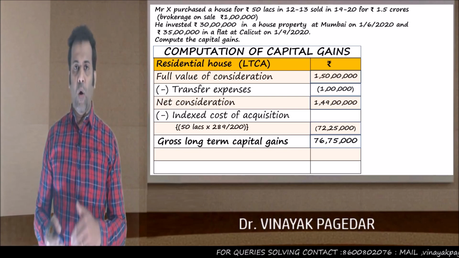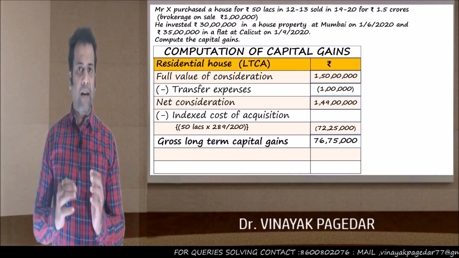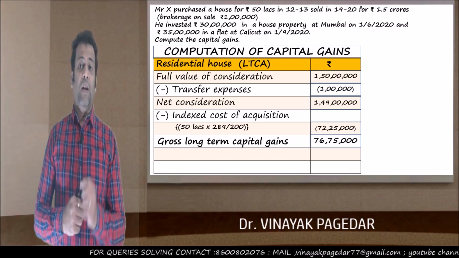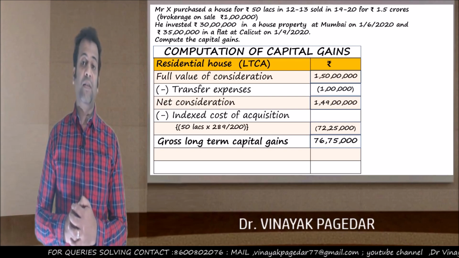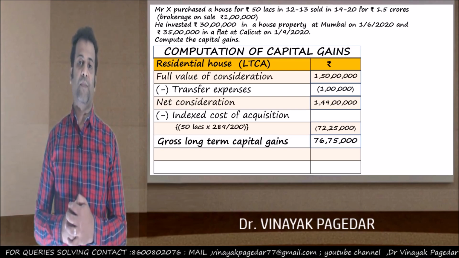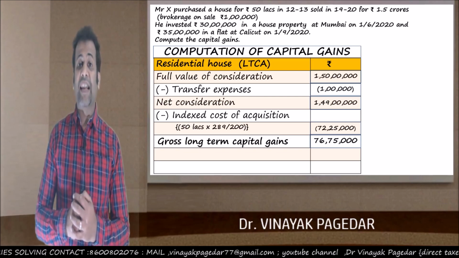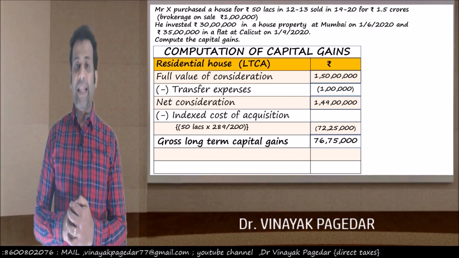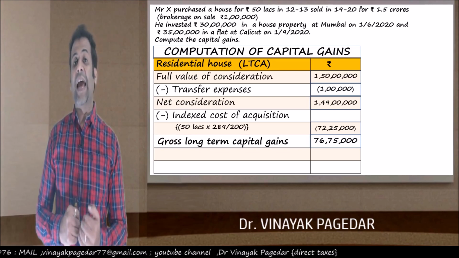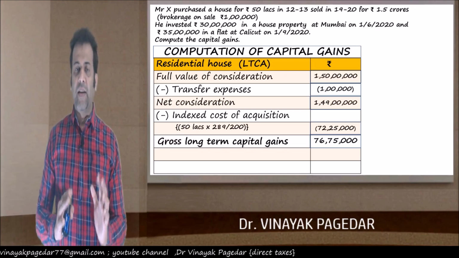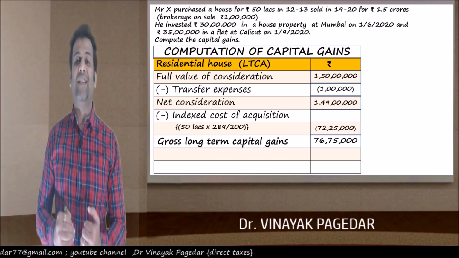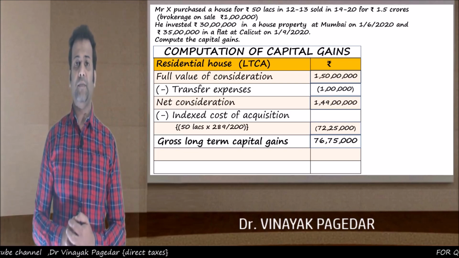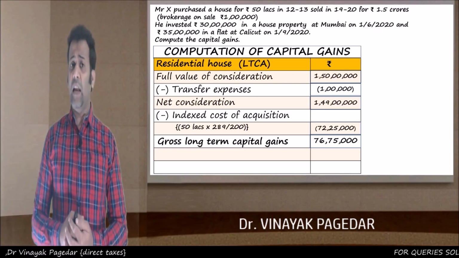Now here, if you've observed the earlier discussion and understood it properly, look at the gross long-term capital gains. This gross long-term capital gains is less than 2 crores. Correct? 76 lakhs 75,000 does not exceed 2 crores, and therefore Mr. X has the option, it is not mandatory, he has the option to make investment in 2 residential house properties, which the question says he has done.